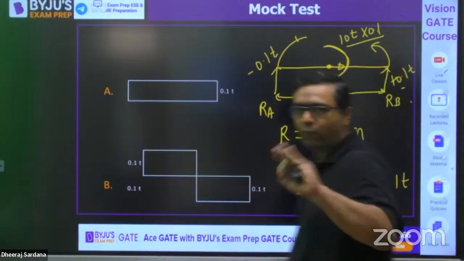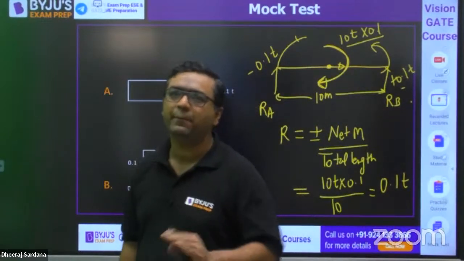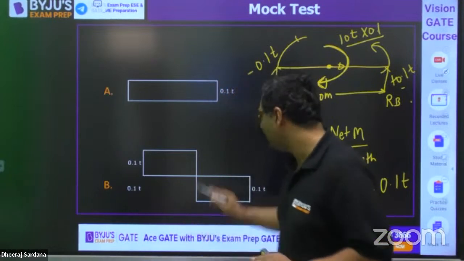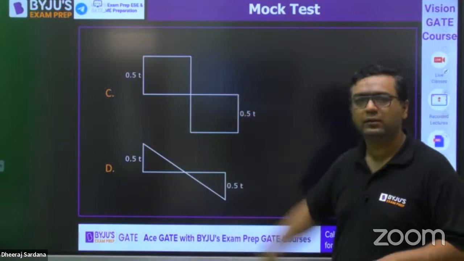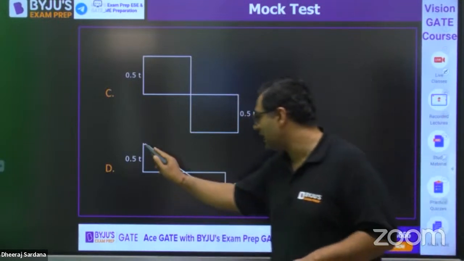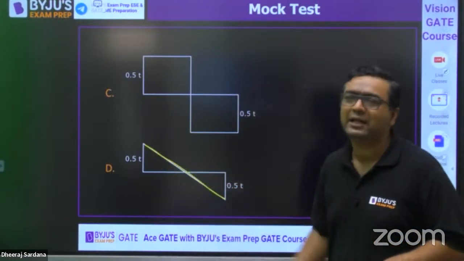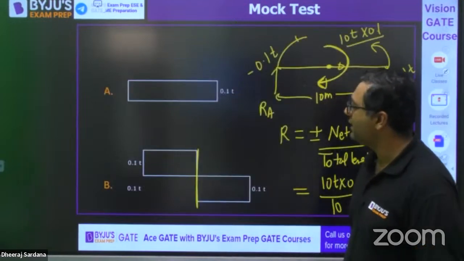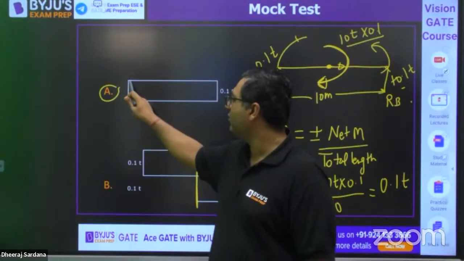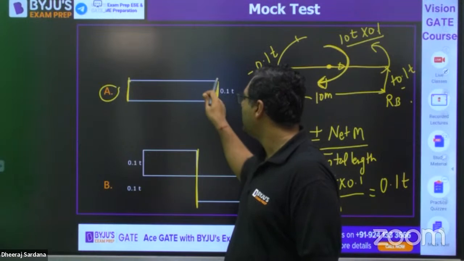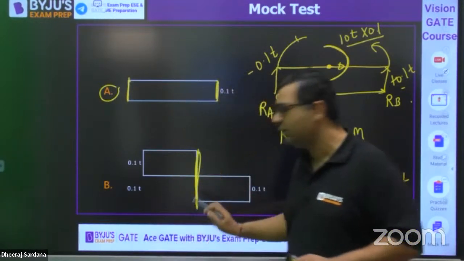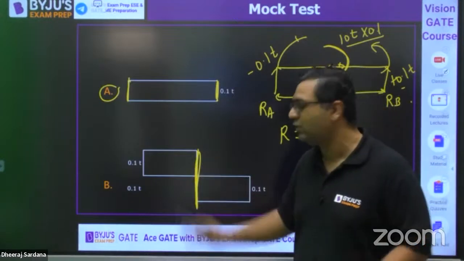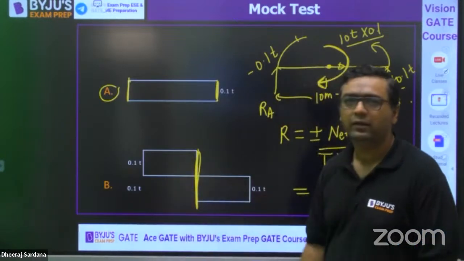Throughout the beam, there is no point force, so there cannot be any jump in between. So that is why this jump cannot be correct. And this can be possible only if we have UDL type of loading. So what would be the right answer? A, because we are having one jump here, one jump here. SFD it is. Those who are saying B, they are feeling it like I am asking BMD. Then also it is wrong. It is not even BMD.